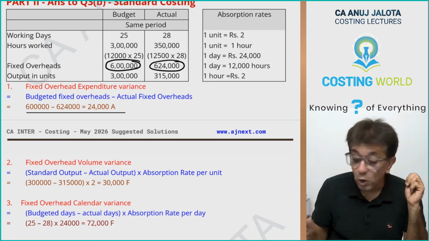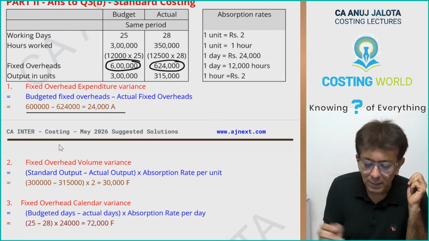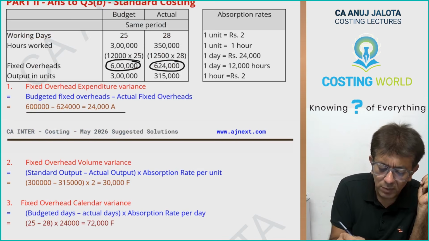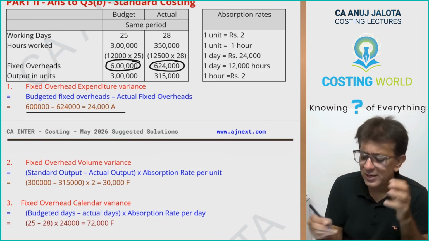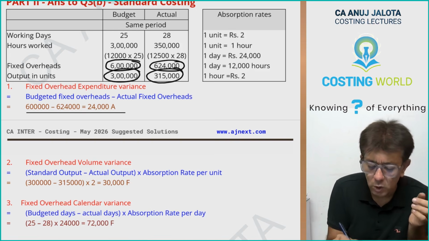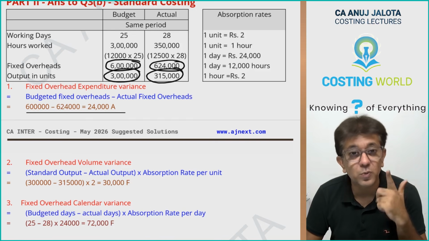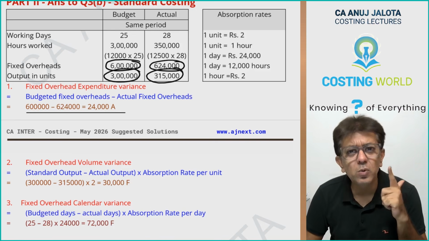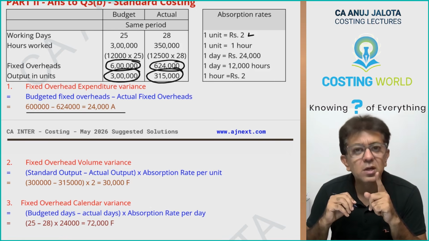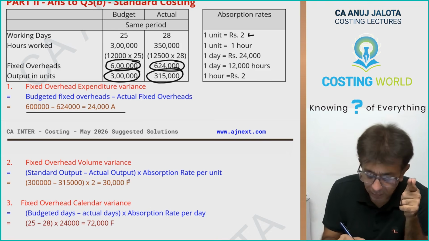Second, volume variance. How do you compute your volume variance? Volume means output. What should have been the output? That is 3 lakhs over here. And what was the actual output? 3,15,000, into the absorption rate per unit, which is 2. You have produced 15,000 more units. Do remember, if you produce more units, fixed overheads per unit will fall, cost will fall, so it will become favorable.